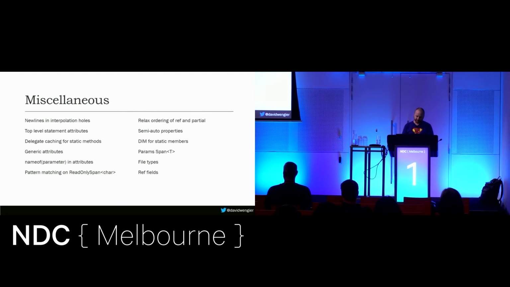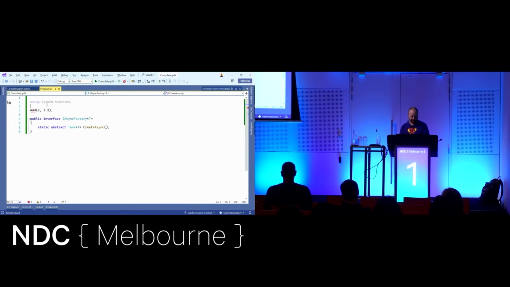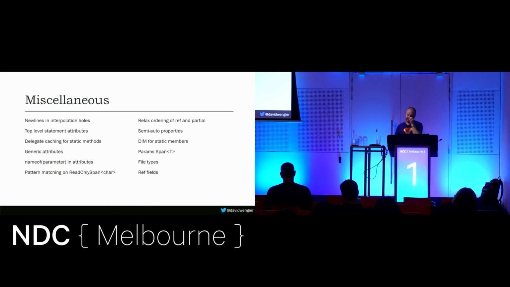Nope? OK, cool. And some of these are really tiny. New lines in interpolation holes. Actually, I think that one is in VS now. So I can go hello name. I guess I better need a name. I can now do this. There you go. That's a new line in an interpolation hole. So some of these are tiny. This is just one of those things. I think this was the guy who was implementing raw string literals, and he was surprised you couldn't do this, and it was like, does anyone mind if I comment out this little thing?